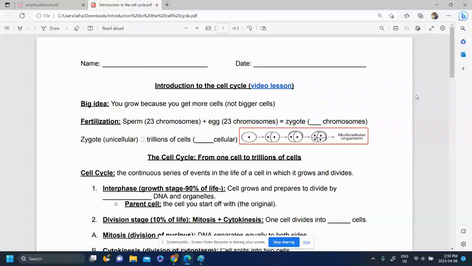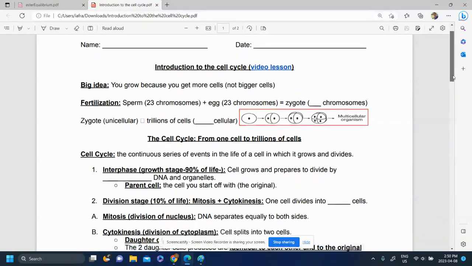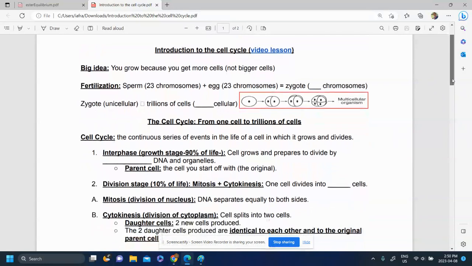Now that you've gone through the slide deck, you're able to go through this handout and fill in some of the blanks. Use this as a way to assess your learning after the slide deck. If there's something you're not sure of, go back to the slide deck to review the concepts.